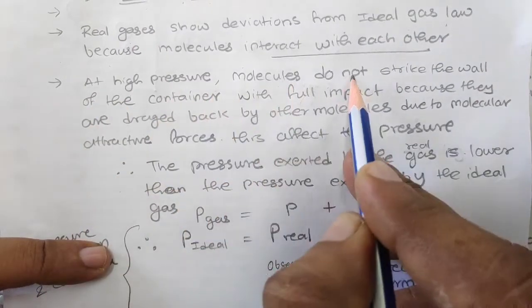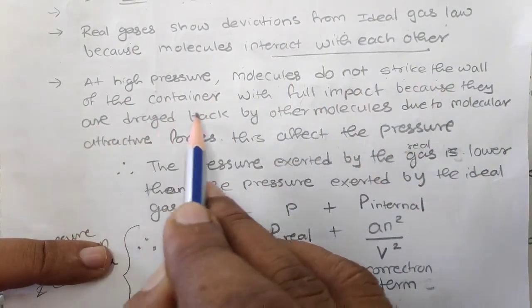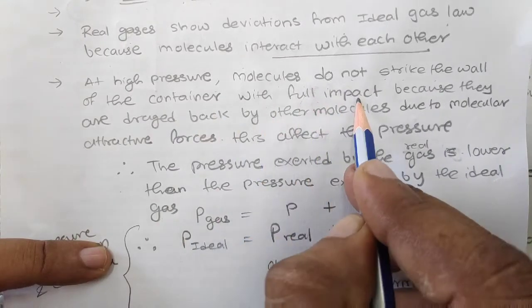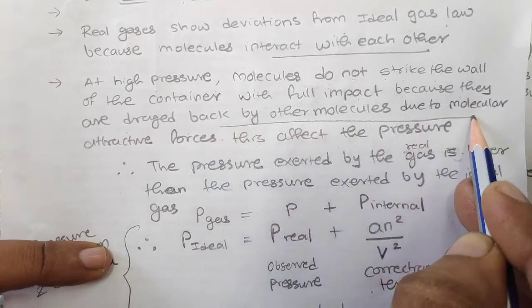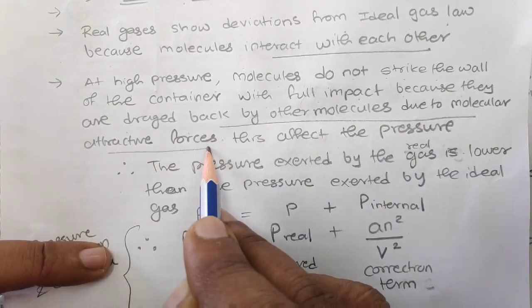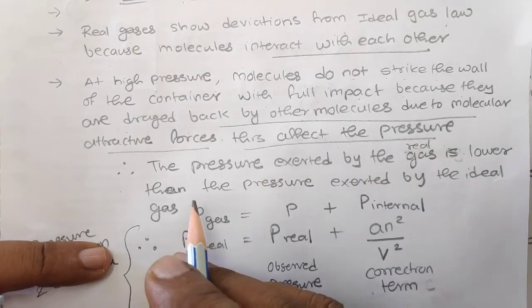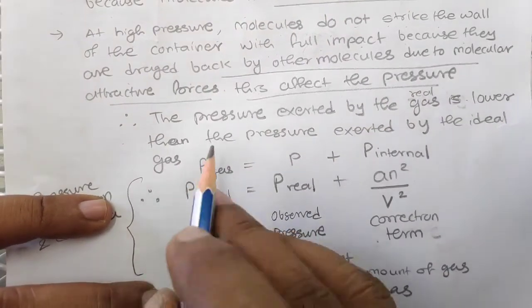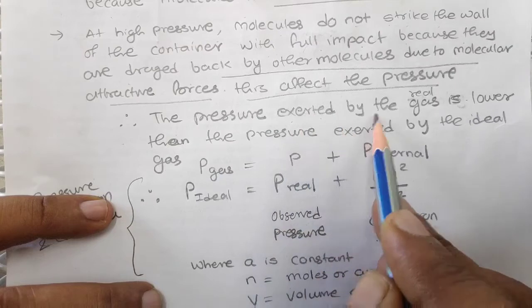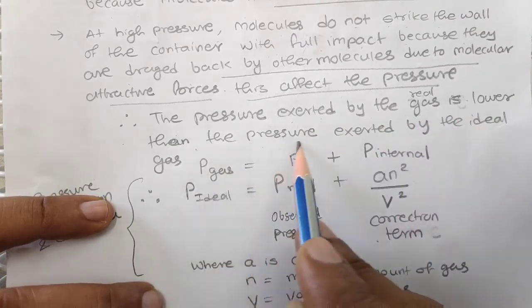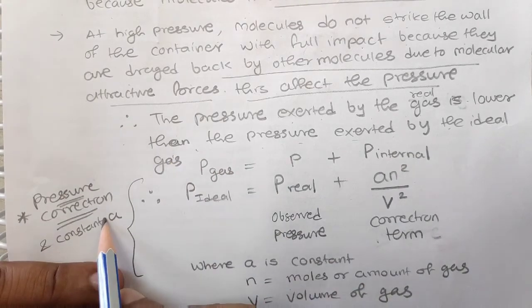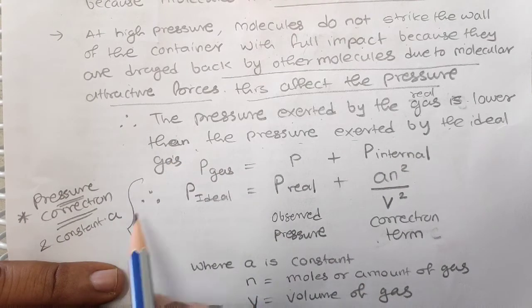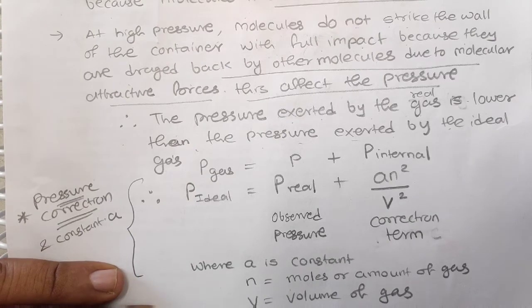At high pressure, molecules do not strike the wall of the container with full impact because they are dragged back by the other molecules due to molecular attractive force, and this affects the pressure. Therefore, the pressure exerted by the real gas is lower than the pressure exerted by the ideal gas. First we will talk about the pressure correction, and then the volume correction.